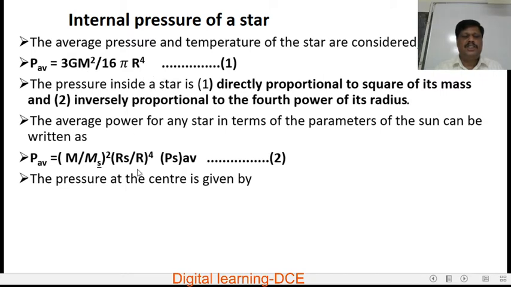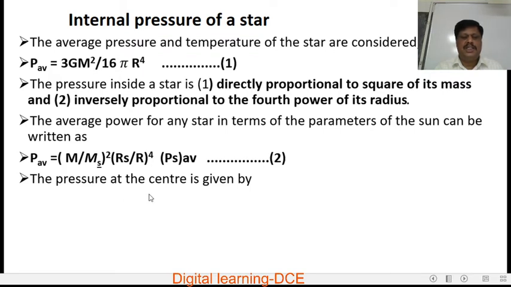Dividing these two equations, you will get P average of the star is equal to M by Ms whole squared into Rs by R whole to the power of 4 into the average pressure of the Sun. Here Ms is the mass of the Sun, M is the mass of the star, P average is the average pressure of the star, Rs is the radius of the Sun, R is the radius of the star, and Ps is the average pressure of the Sun.